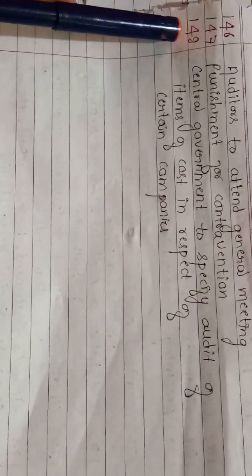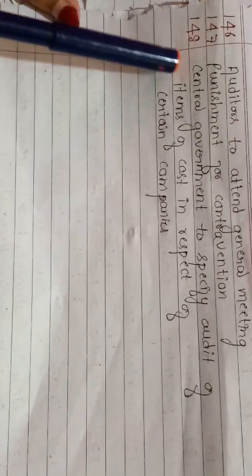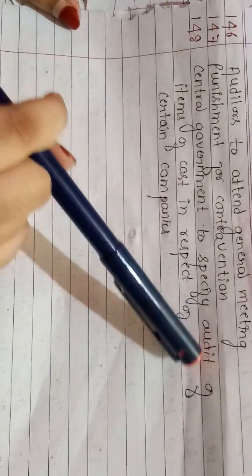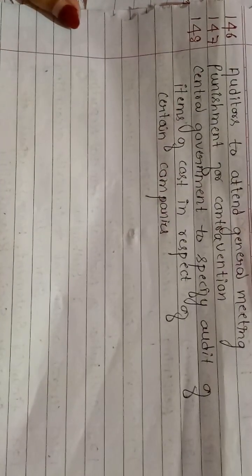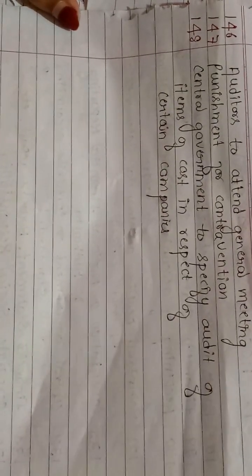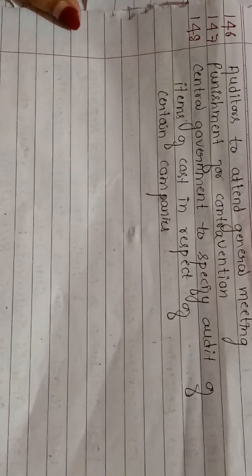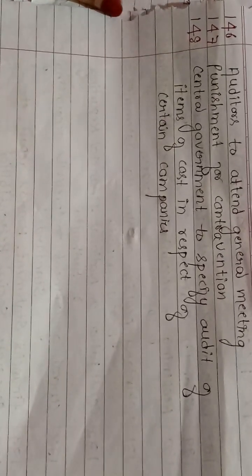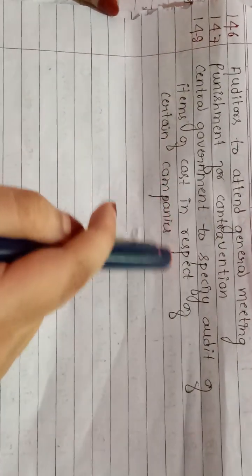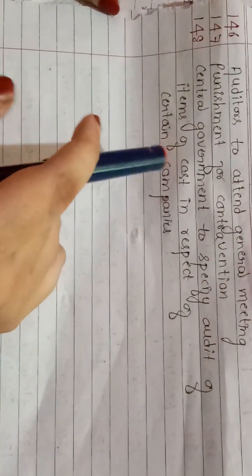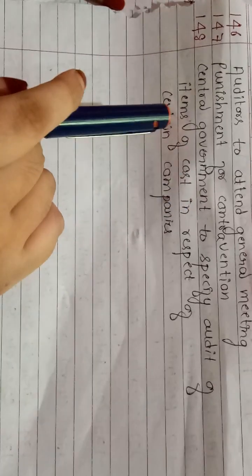So the last section of the chapter on Audit and Auditors is Section 148: central government to specify audit of items of cost in respect of certain companies. What does this section say? The central government is going to specify the audit of certain cost items for certain companies. It's very easy.